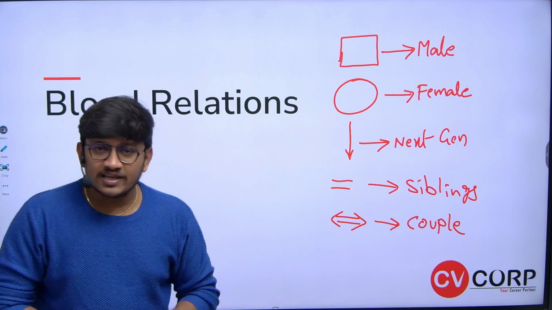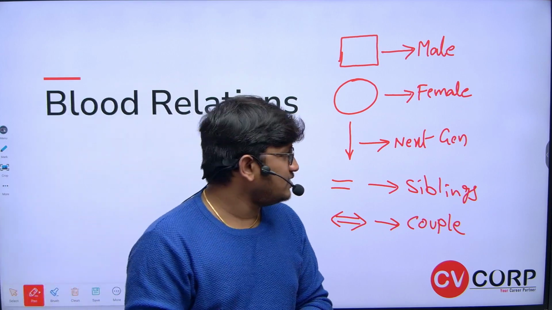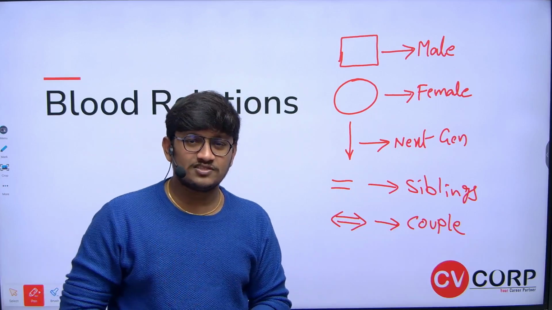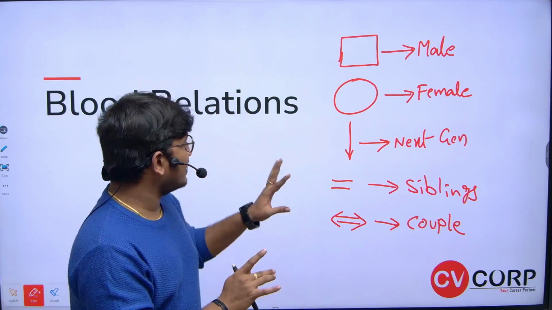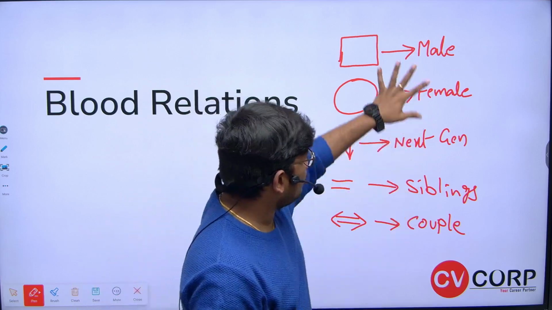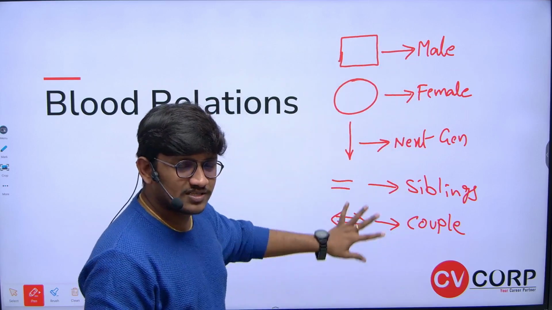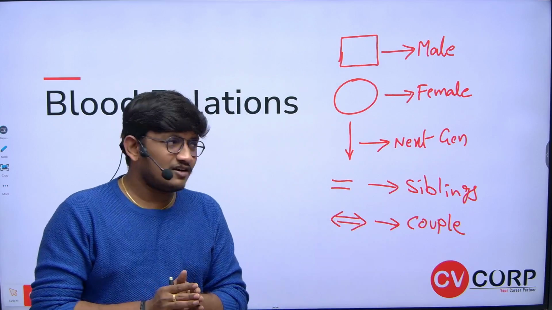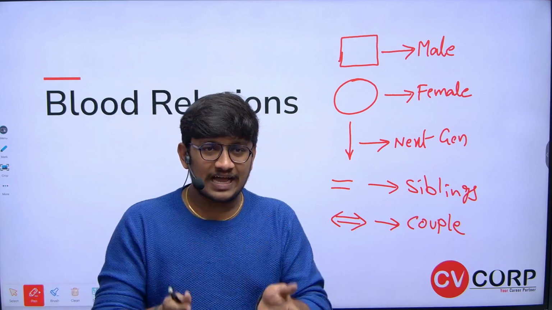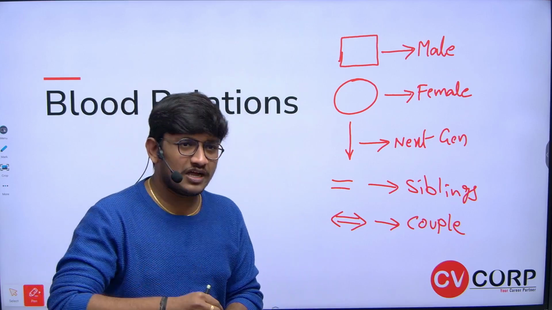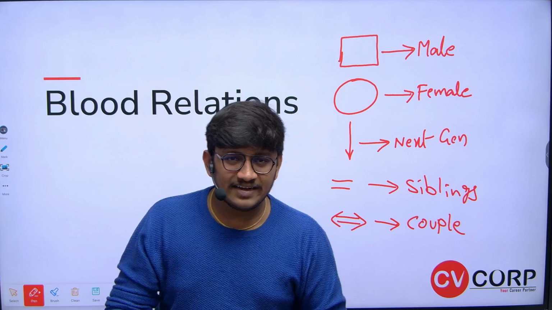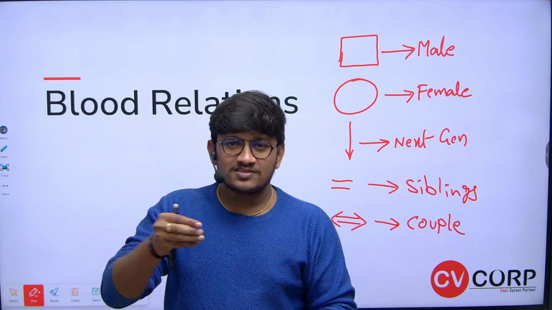Guys, again I'm telling the point. This is one of the important and easiest topics as well. But before solving the questions, you should understand the relations first. I hope you all are clear with these five symbols. So now we'll try to draw one complete diagram for the entire joint family, where we have all kinds of relations, because some students might not have a clear idea to whom we call sister-in-law, brother-in-law.